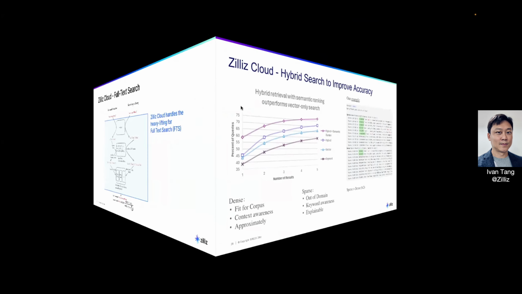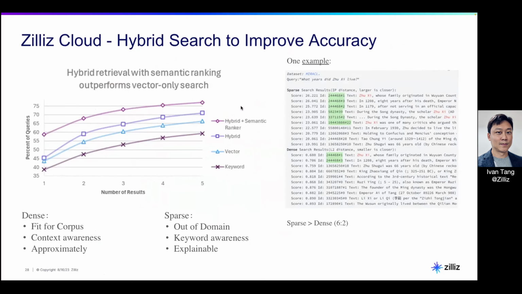So with semantic search and with lexical search, if you combine them both, it has been proven that you get much better recall, right, from the graph here. So you can see the triangle is the vector search, which is the dense search. The square is combining keyword search and dense vector search.